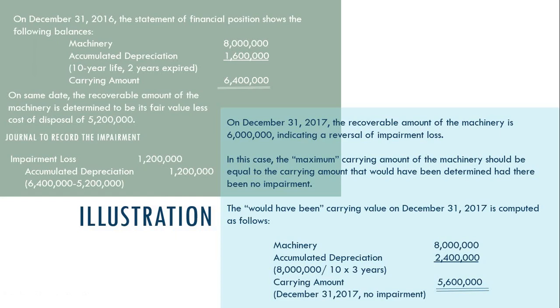So kung 2017 tayo nag-reversal, 2016 to 2017 may another 1 year na another life ng asset. So pasabot 3 years na yung age ng asset. So pasabot i-depreciate natin siya for 3 years, no? So that's gonna be 8 million divided by 10, the useful life, times 3. Okay, that's 2.4 million.